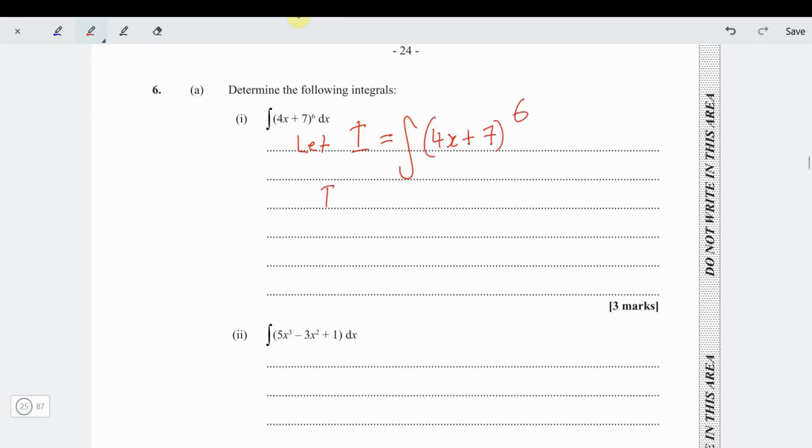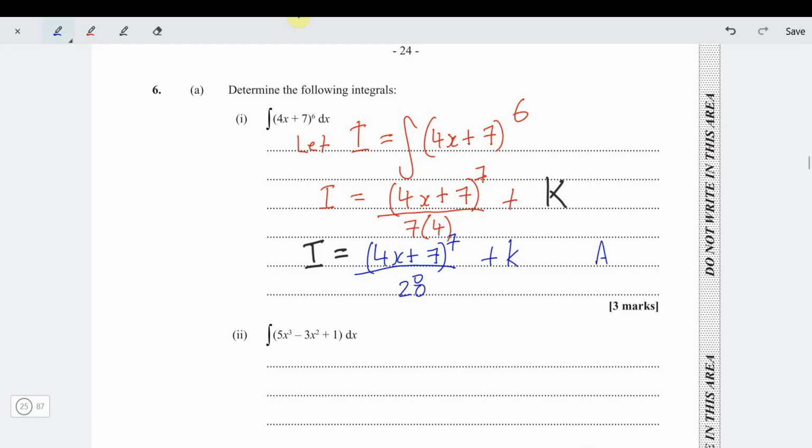So in that case, we're saying I is equal to add 1 to the power, then you divide by the power of 7. But then you also divide by the derivative of what's in the bracket. The derivative of 4x plus 7 is 4. But remember, when you integrate, you put your constant of integration k. So I equals (4x plus 7) raised to the 7th power over 4 times 7, which we know is 28, plus k. That's our answer.